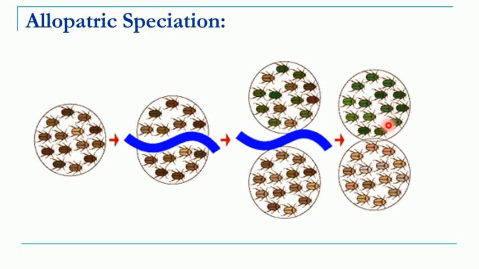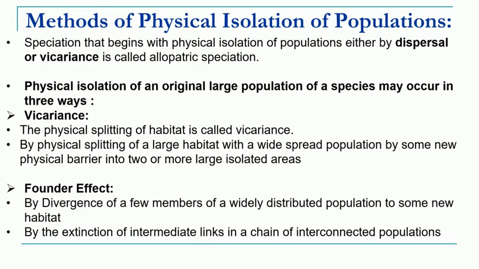So, due to which now these two have developed into two different species. So, formation of the new species from the same species due to some geographical barrier is referred to as allopatric speciation. So, I hope the idea is clear about the allopatric speciation. There are different physical factors responsible for the formation of allopatric speciation.